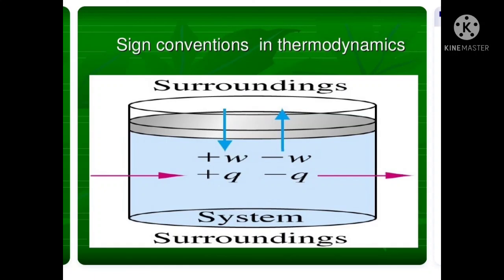These are the sign conventions of heat and work, which are very important to solve problems in thermodynamics. Whenever a question says heat is added to the system or work is done by the system, the values will be given in the question, and the sign conventions should be applied by you based on this concept. This is about sign conventions in thermodynamics.